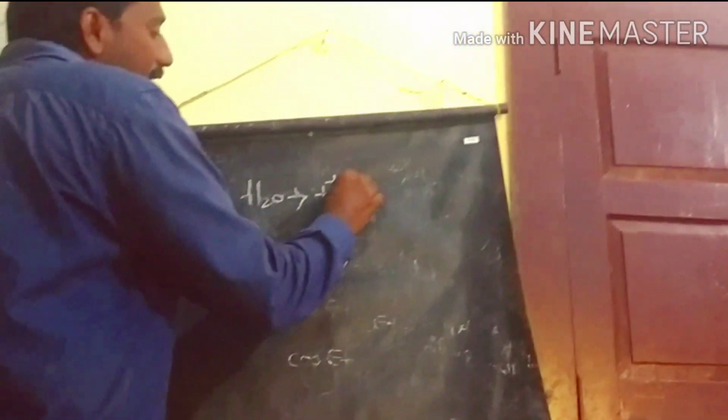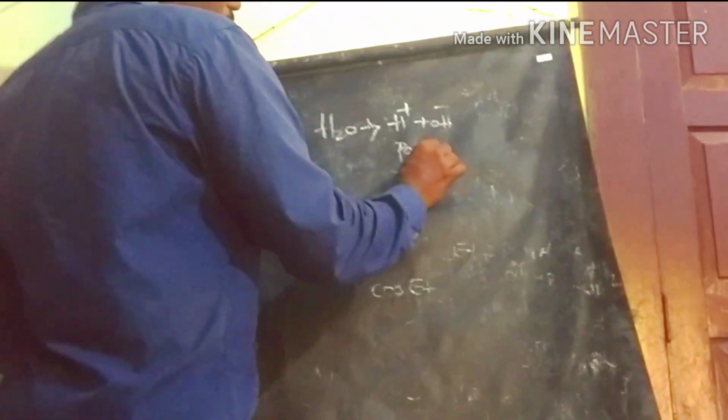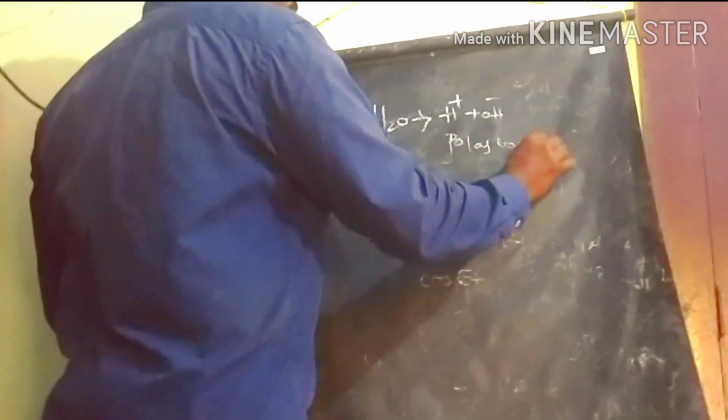Like if you take water and kerosene, water is a polar compound. What is the formula of water? H2O, which means H plus and OH minus. Water is a polar compound. Polar compounds dissolve only in polar solvents.